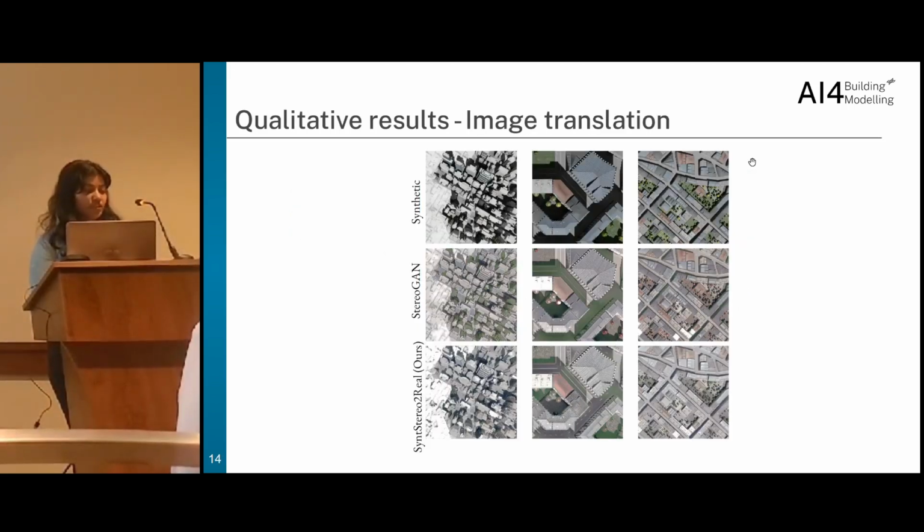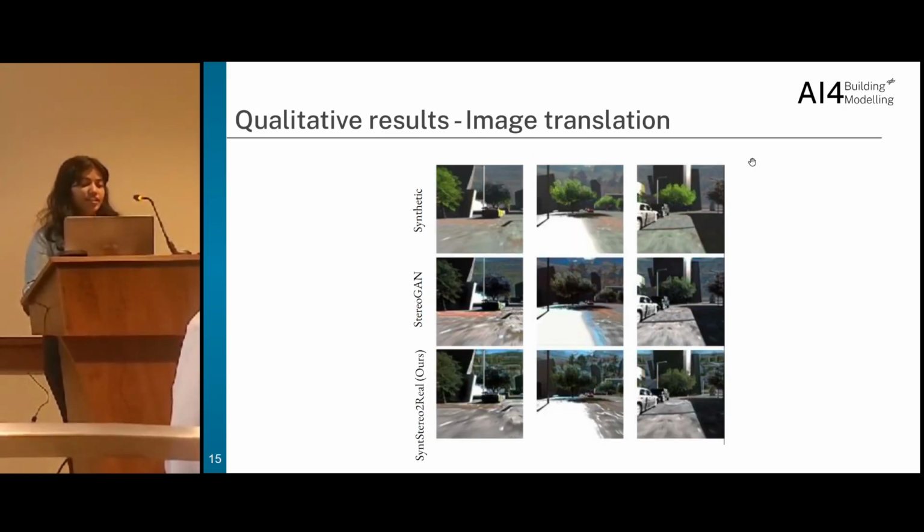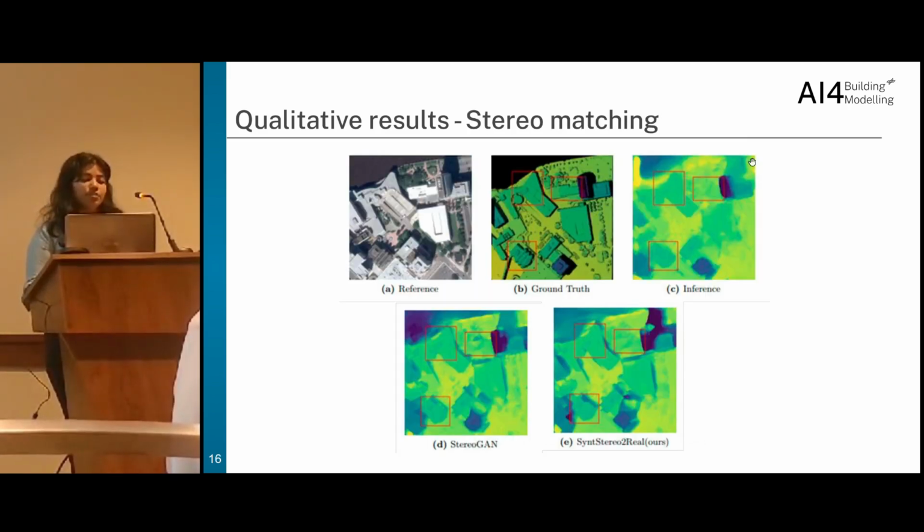Here we can see the quality of image translation of Synth Stereo to Real compared to other networks. Our model efficiently captures and reproduces content such as architectural details, rooftops, bridges, roads, and improves shadow handling. This is well documented in the consistent and accurate prediction of disparity maps with clear boundaries and sharp object identification.